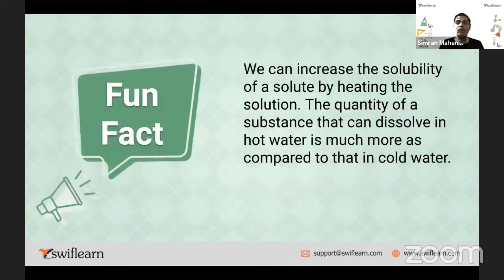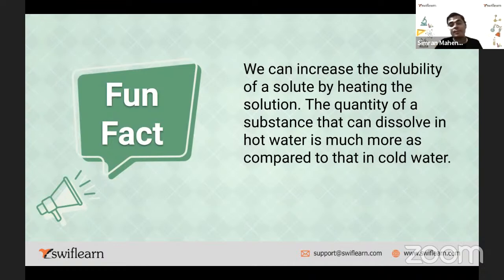Okay. Now the fun fact. What is the fun fact? We can increase the solubility of a solute by heating the solution, right? If you want to increase solubility of any substance, how do you do that? Just give heat to the substance. The quantity of a substance that I can dissolve in hot water is much more as compared to cold water, right? So this fun fact you have to remember.